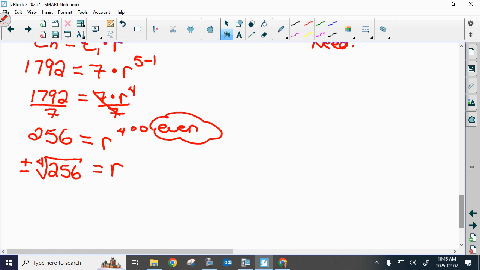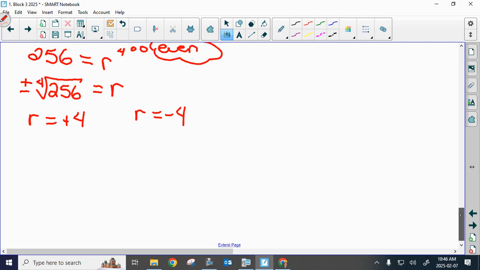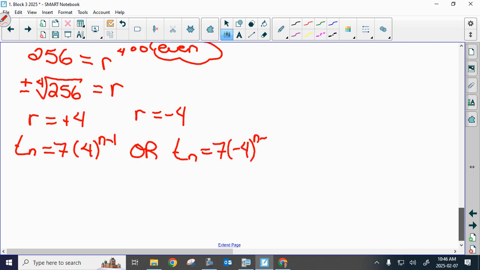Guys, when you take the 4th root of 256, what do you get? Is it 4? So your R value is either positive 4 or your R value is negative 4. So when I'm coming up with my general term with the T1, I actually have to write both possibilities. And if you don't give me both possibilities, you're really just not going to reach that benchmark of perfection. This is one possibility, or this is the other possibility. Making sure you put brackets around your negative exponent.